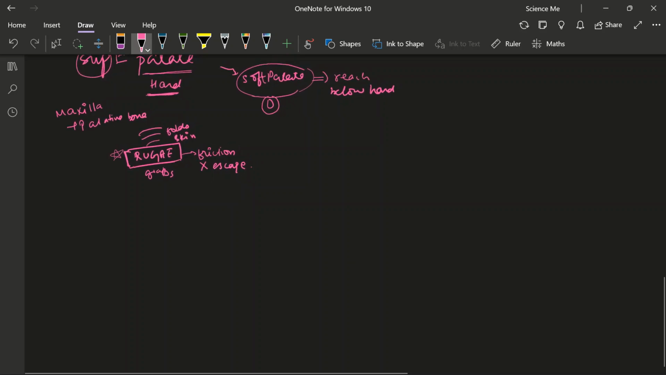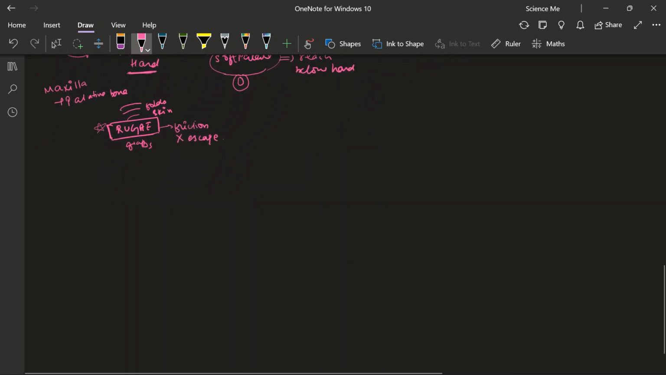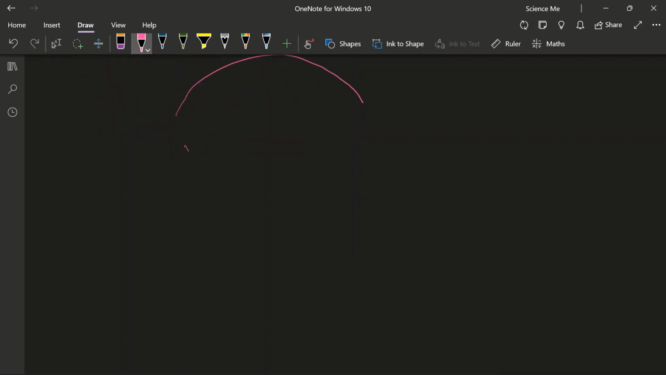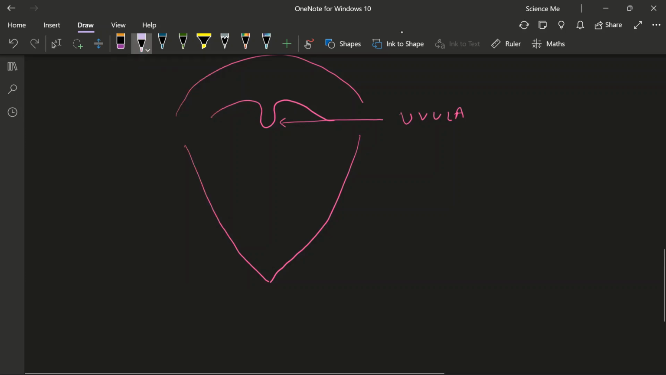So let us make a diagram of your buccal cavity right now. This is your buccal cavity part. This is your upper palate, lower palate. You will see there is a thing hanging. So this is uvula. Okay, this is uvula. Then we have, this is your tongue obviously.